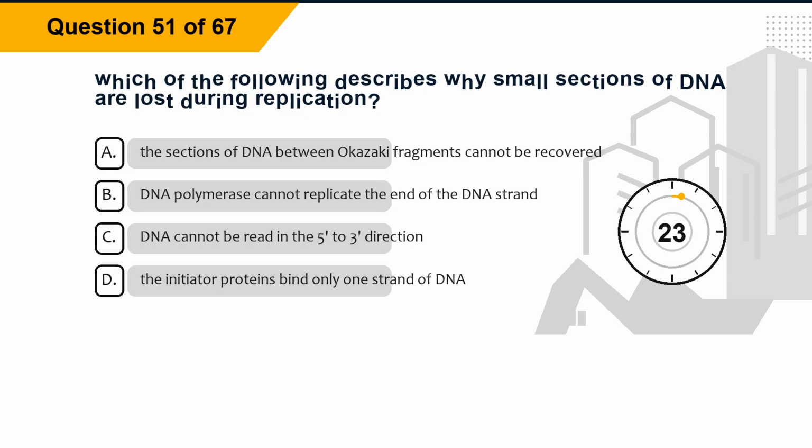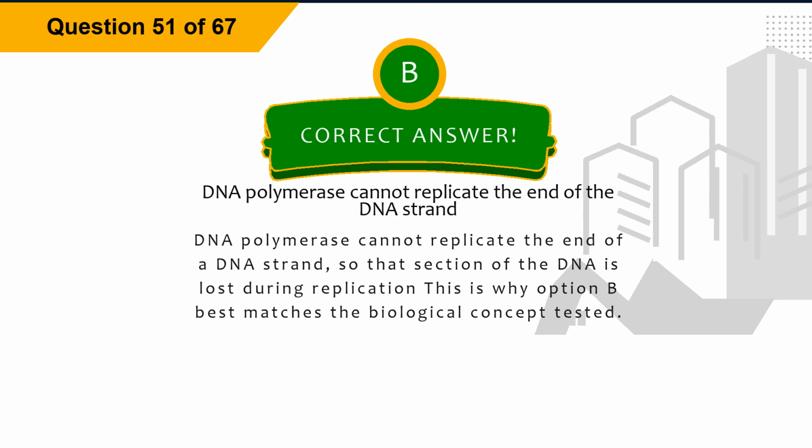Question 51. Which of the following describes why small sections of DNA are lost during replication? Option A, the sections of DNA between Okazaki fragments cannot be recovered. Option B, DNA polymerase cannot replicate the end of the DNA strand. Option C, DNA cannot be read in the 5' to 3' direction. Option D, the initiator proteins bind only one strand of DNA. The correct answer is option B, DNA polymerase cannot replicate the end of the DNA strand. Explanation: DNA polymerase cannot replicate the end of a DNA strand, so that section of the DNA is lost during replication. This is why option B best matches the biological concept tested.